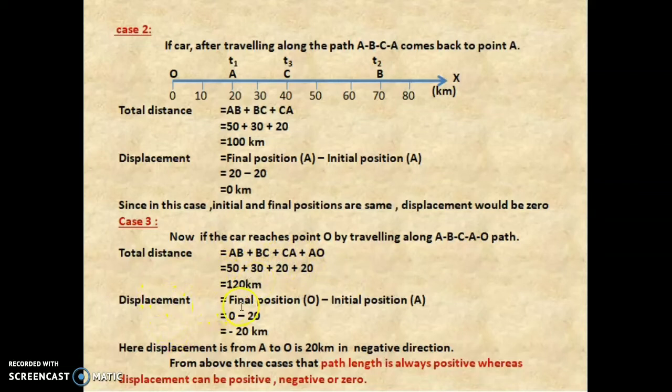Displacement. Here the final position is O and the initial position is A. The final position is 0, the initial position is 20. So we get the answer minus 20 kilometer. Here the displacement from A to O is 20 kilometer in the negative direction. From the above 3 cases, the path length is always positive, whereas the displacement can be positive, negative or 0.